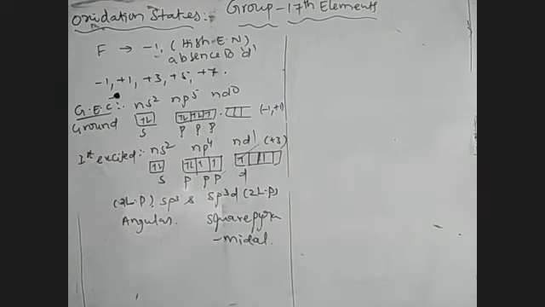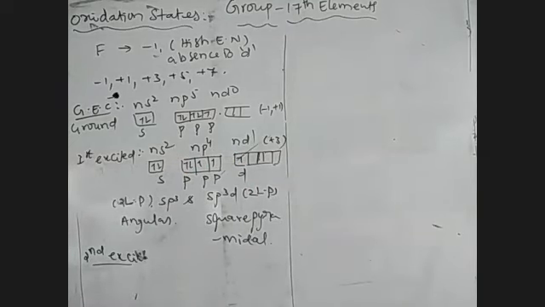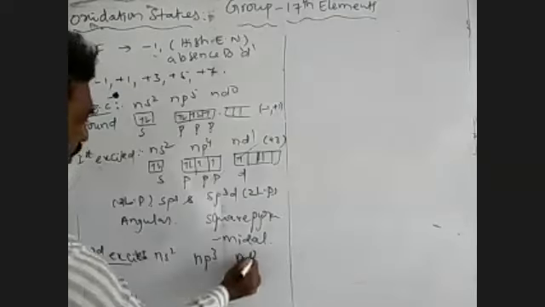Now, the second excited state. Here the electron present in p is transferred into d. That is called the second excited state. The electronic configuration is ns2, np3 and nd2.